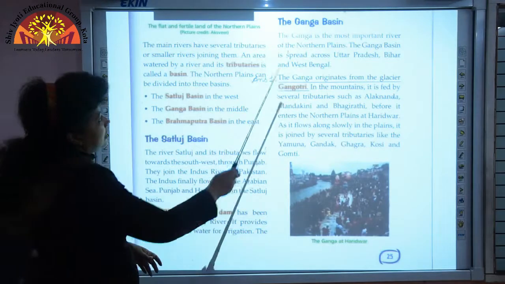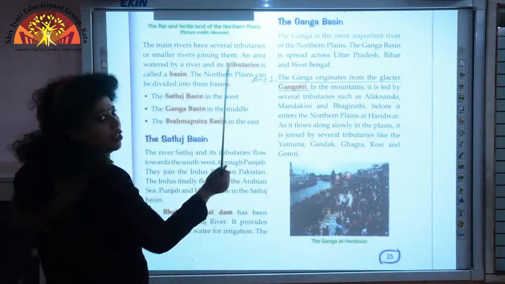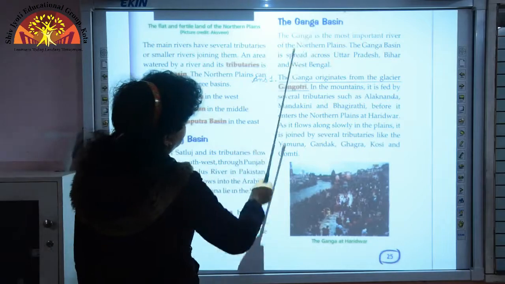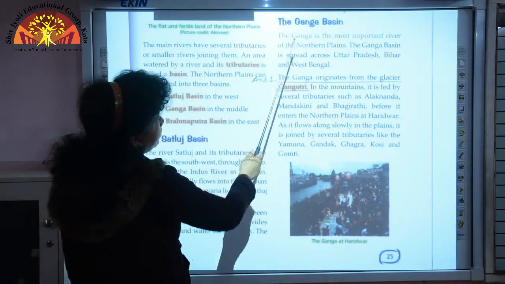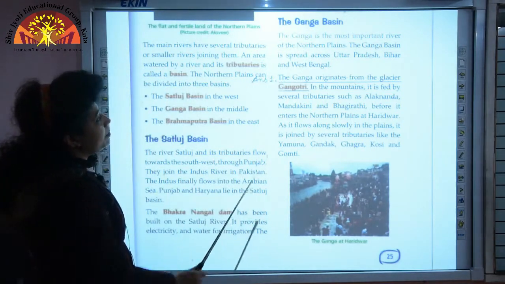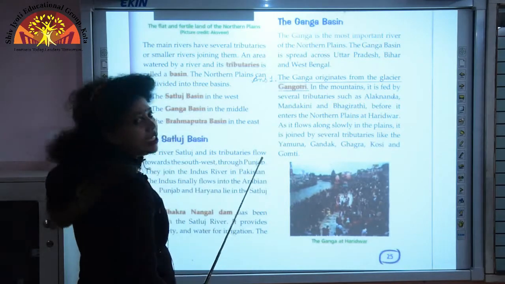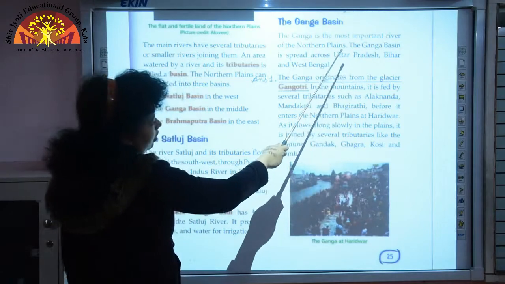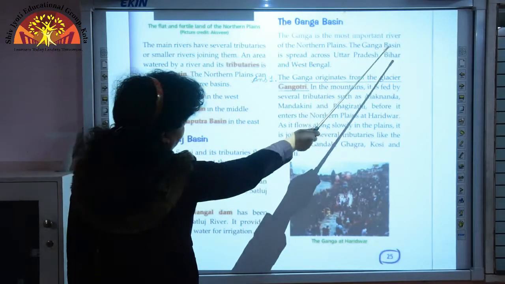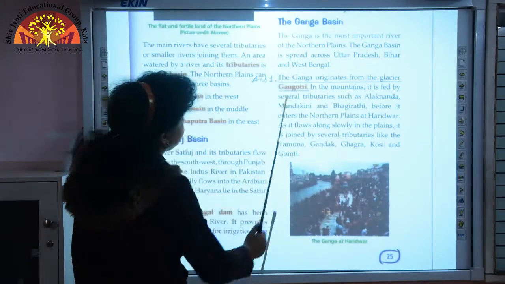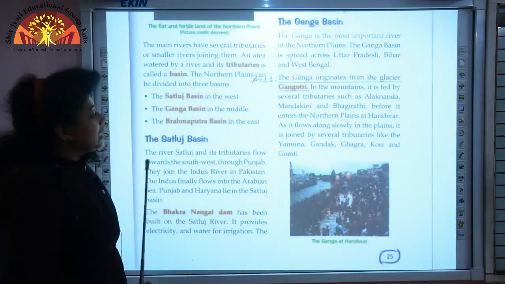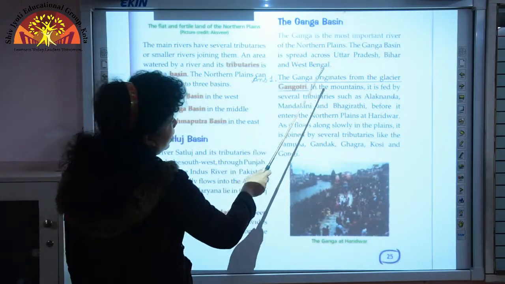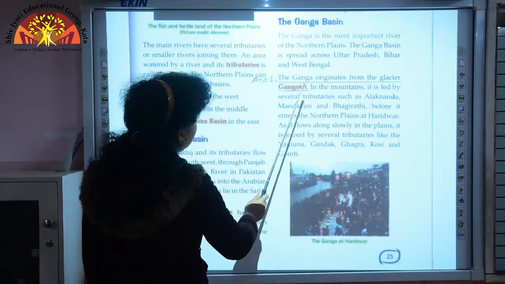The second basin in the northern plains is the Ganga basin, and the Ganga is the most important river in the northern plains, and it is spread across the states Uttar Pradesh, Bihar and West Bengal. And where does the Ganga originate? The Ganga originates from the glacier Gangotri.